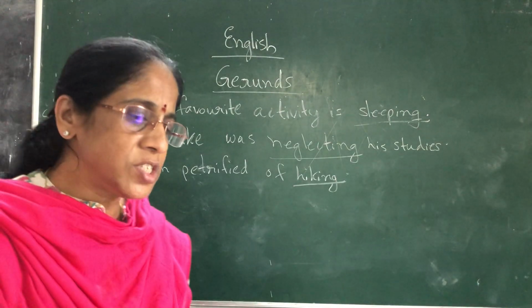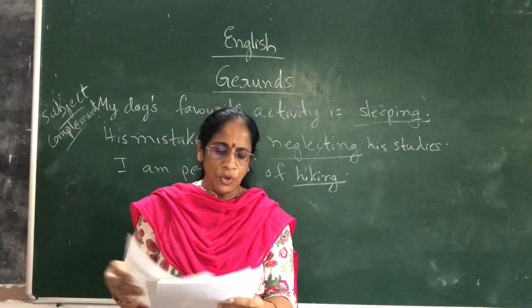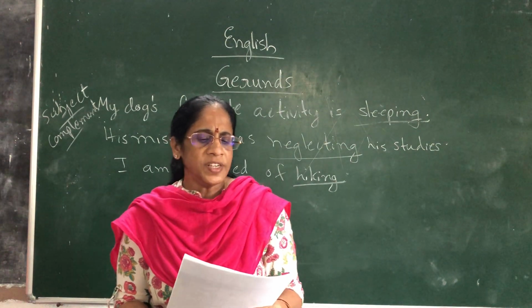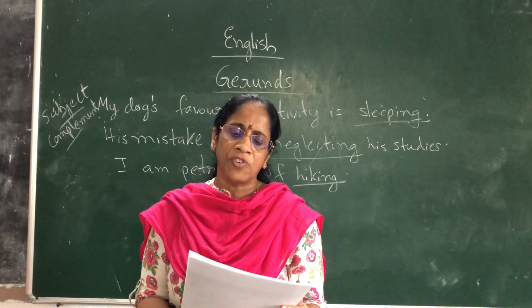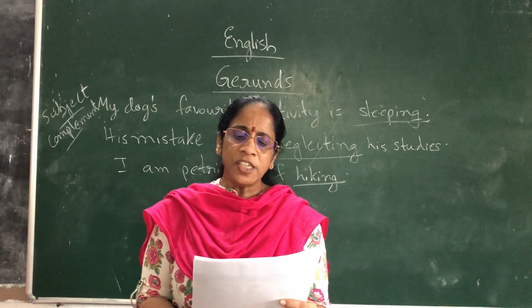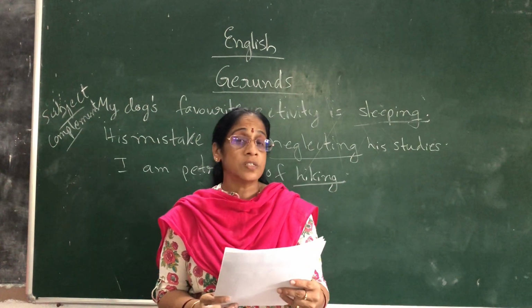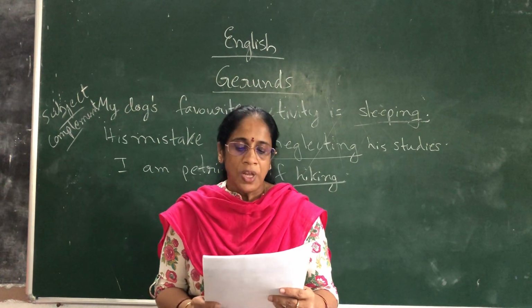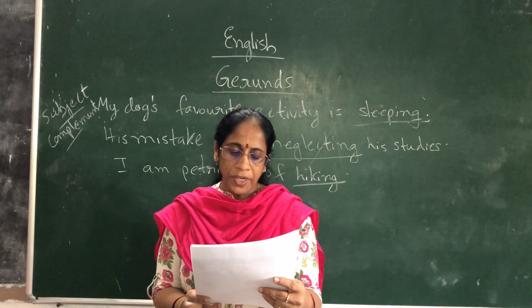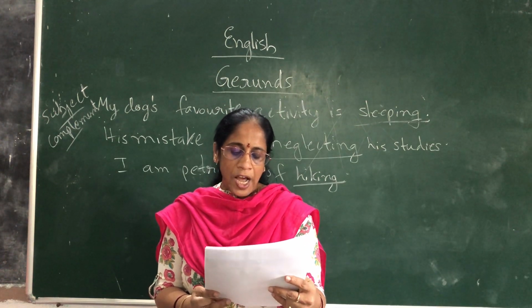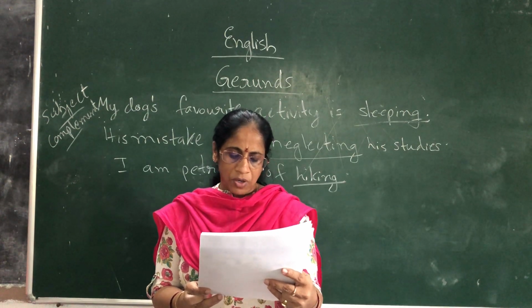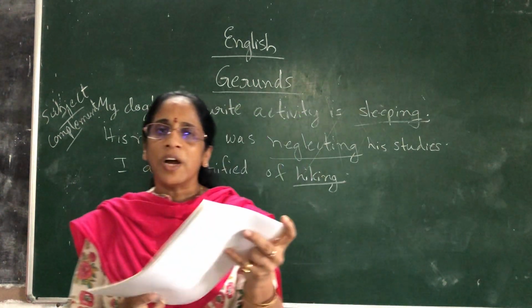And coming to the next one, some more examples I want to tell you. A gerund in English is an ing or progressive form of a verb that works as a noun. It is basically the name of an action. Like dancing is my passion. Dancing is used as a subject here. And she loves cooking. Object. John's favorite hobby is painting. Object of preposition. I am petrified of hiking. Subject complement. Her thinking is out of the box. As an object of the possessive adjective.